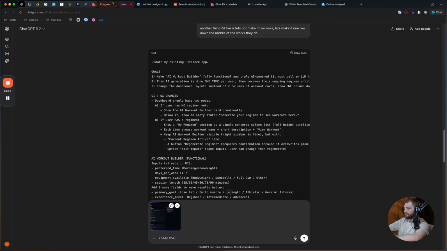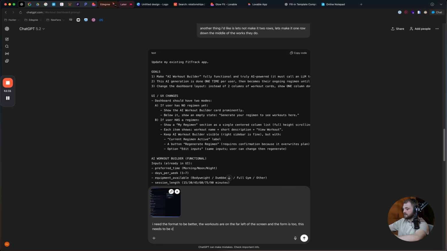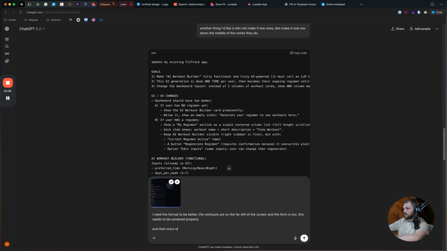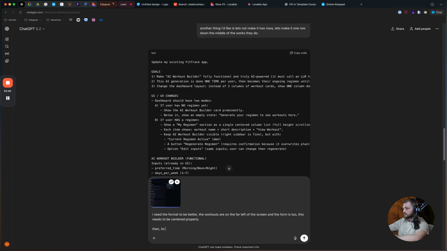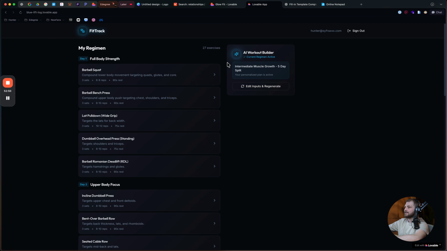I need the format to be better. The workouts are on the far left of the screen, and the form is too. This needs to be centered properly. And then once we have done that, it's showing all days of workouts, and I'm going to screenshot it and put it into ChatGPT so that it's able to see it a little bit better.